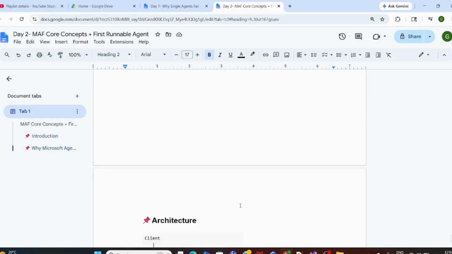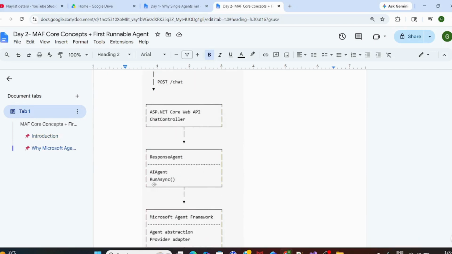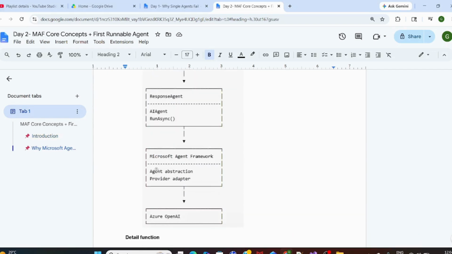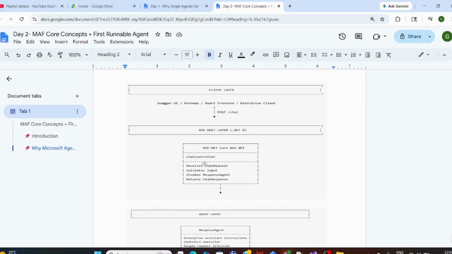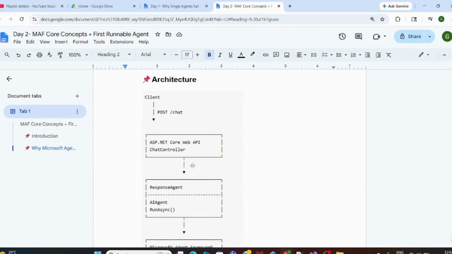I will explain the core components. Response agent, then the Agent Framework MAF, which provides the agent abstraction, and the provider adapter, because you need an adapter to connect to Azure OpenAI. In detail, you can see the ChatController.